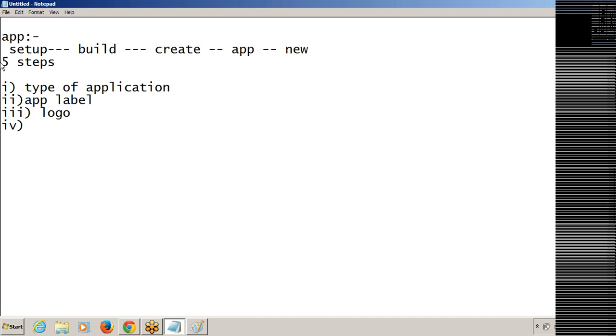The fourth one is choose the tabs, what tabs you want to show in this application. And the fifth one is finally the profile, to which profile you want to show this application.